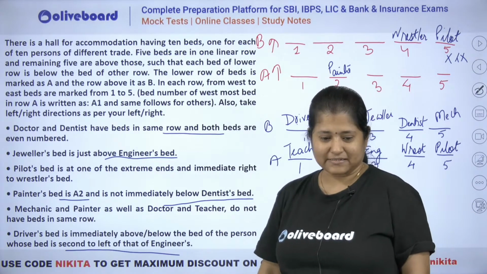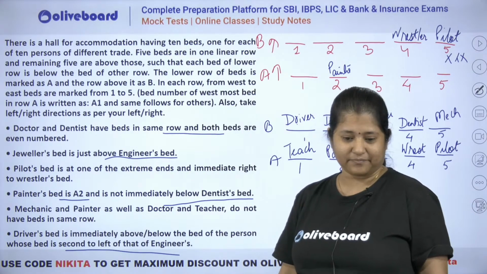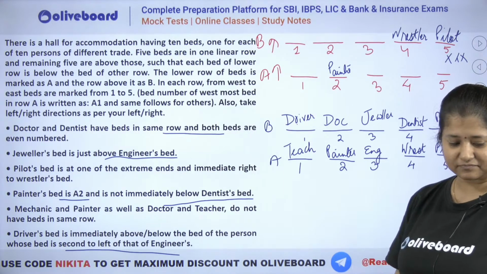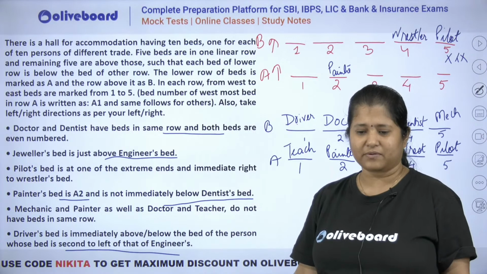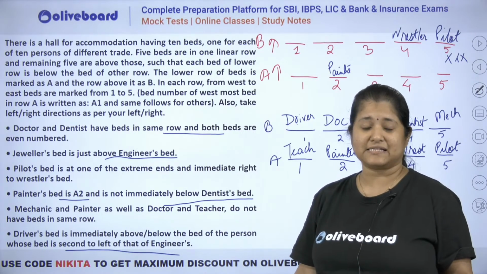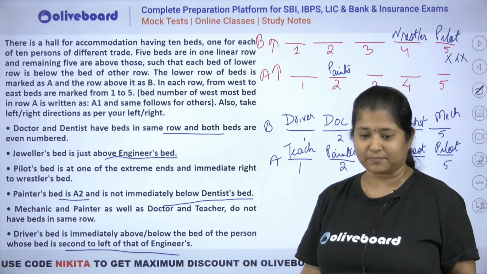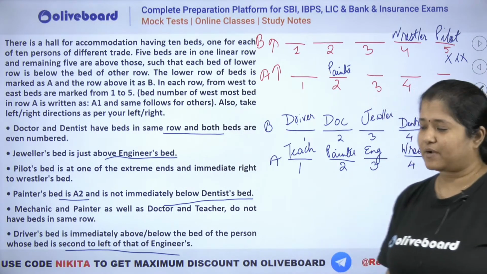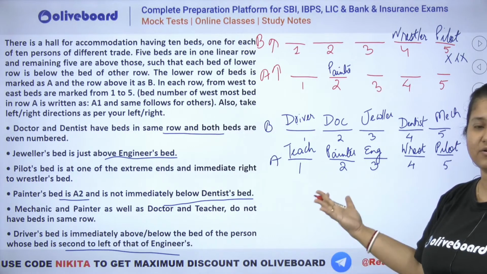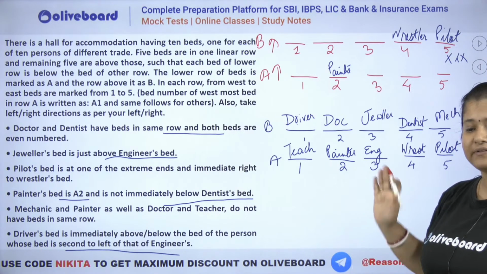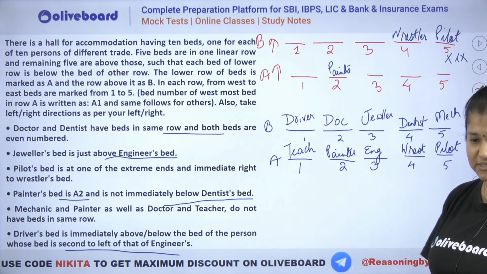ठीक है, सबको समझ में आया कि नहीं प्लीज बताइएगा. Everyone clear with this? Are we clear? A very doable question, right? बहुत easy सा question था, ऐसा इसमें कुछ भी नहीं था which we could not have completed, right? It was just about understanding the pattern of the placements here. मतलब किस तरह से ये 10 people को arrange करना है. That was the only thing that you needed to understand.